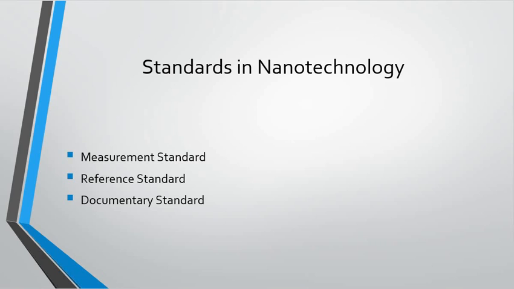The International Bureau of Weights and Measures, located in Paris, France, is tasked to ensure worldwide uniform measurement to SI basic units. Then documentary standards. Documentary standards define agreed upon terminology or standard language for a field of science, engineering and technology.